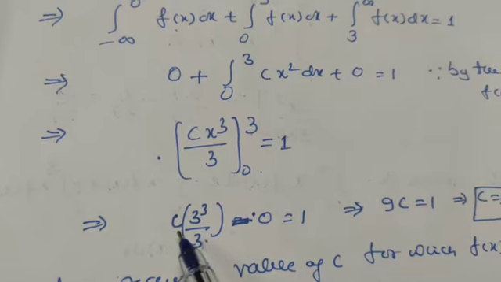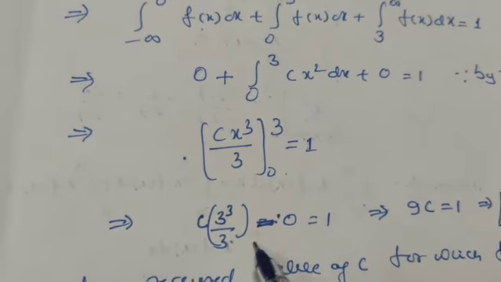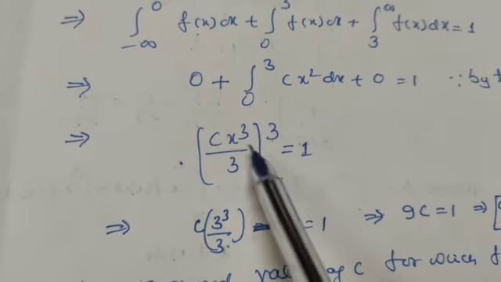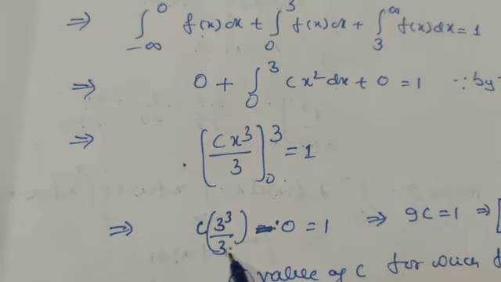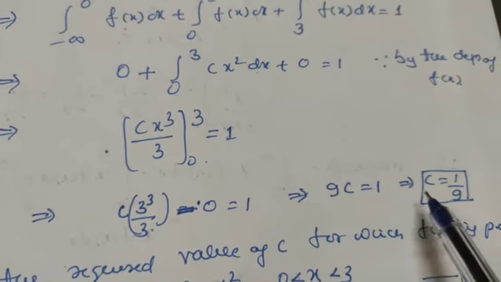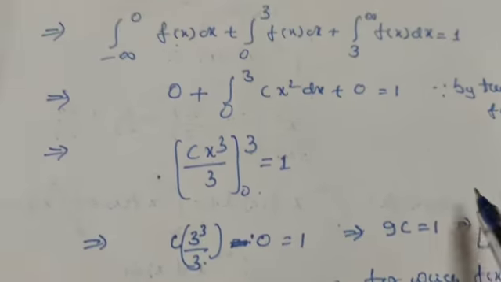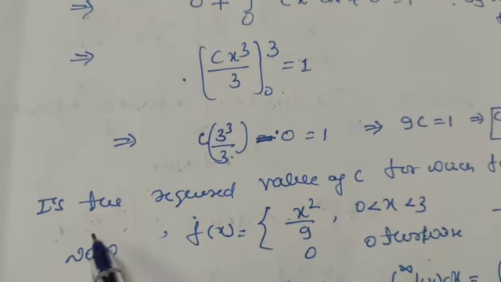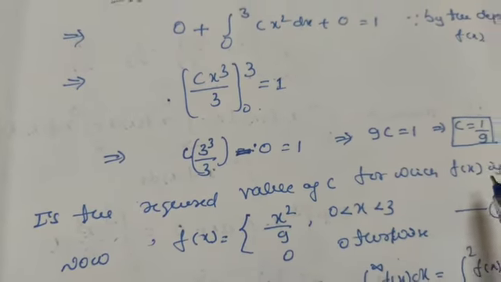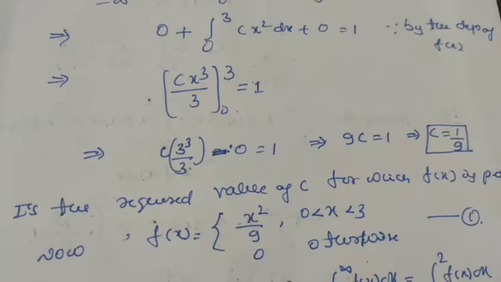Let us substitute the upper limit first. c into, in place of x you have to substitute 3, so 3³ divided by 3, minus the lower limit, x is 0, so it is 0. So it is 27 by 3, that is 9. 9c equals 1, or c equals 1 by 9. Now you have to substitute this c in the given function, so it is our required function. So this is the value of c for which the function f(x) is a probability density function.